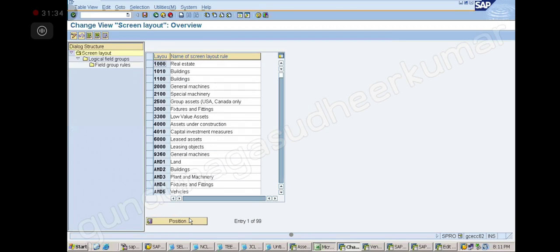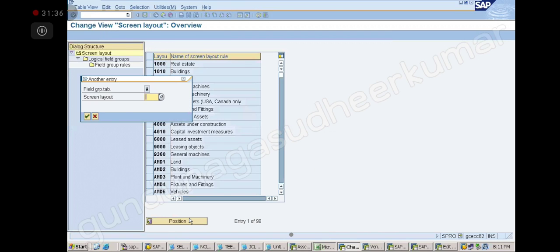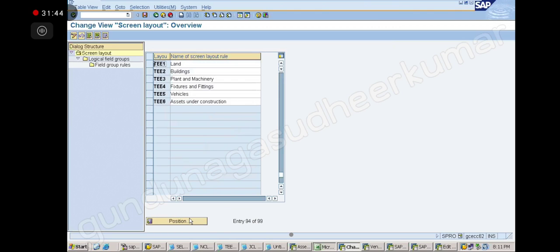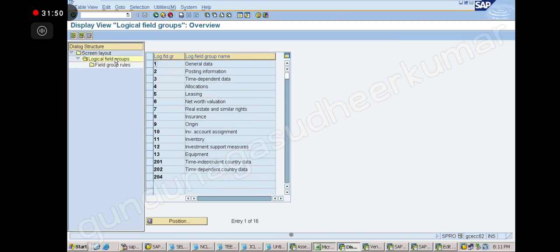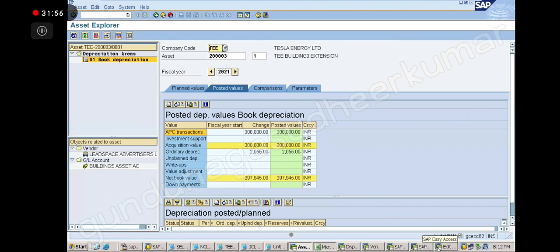Then Position. P. EAD3. P. E3 right? P. screen. And dependent data. General and dependent data. And become dependent data.